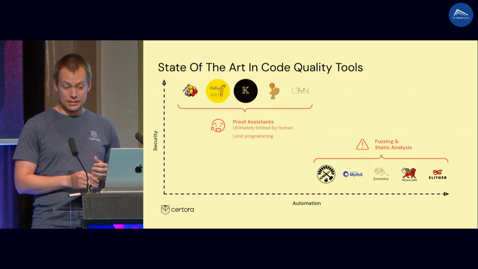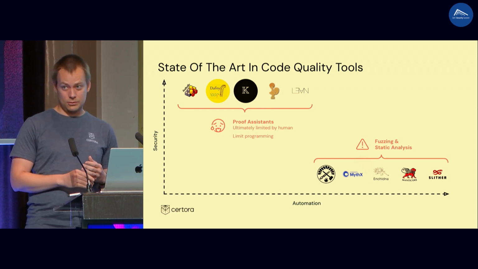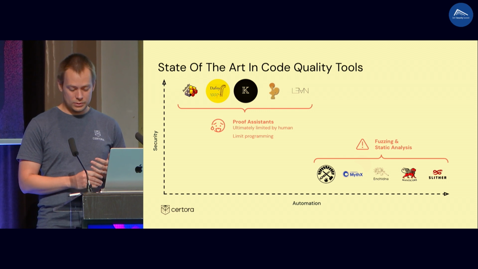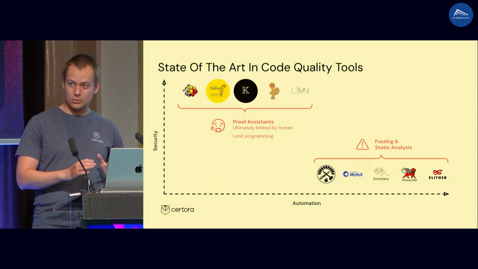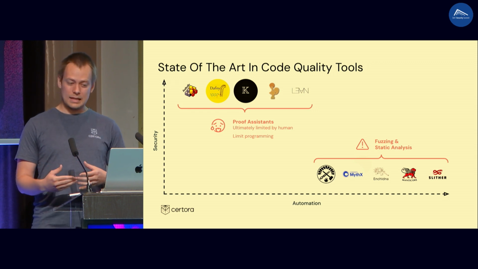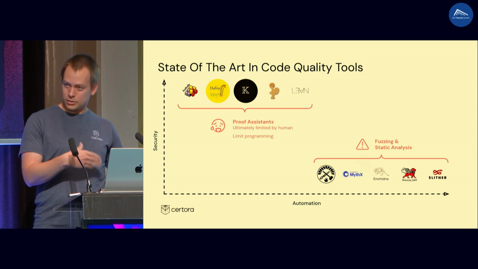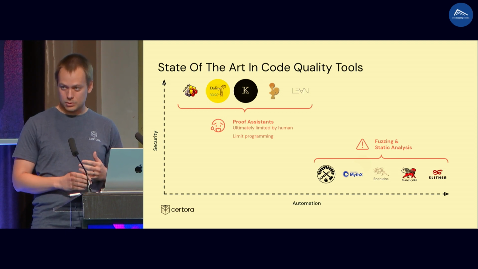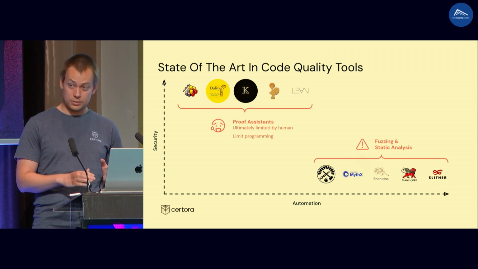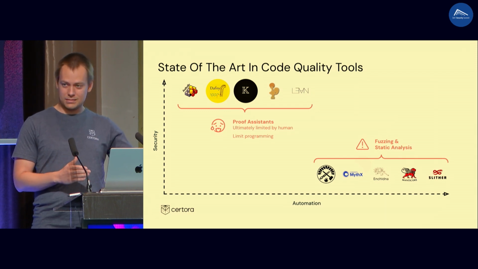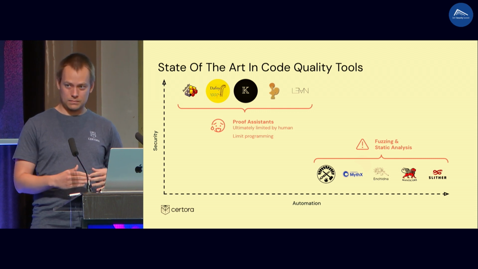On the other side, we have fuzzing and static analysis tools. These tools are easier to use. They are running quite quickly. The user does not need to really know how these tools work. And if you change your code, you can just run the tool again, and it gives you a quick answer. But these tools are limited in some sense. They can give you false positive or false negative answers, meaning they tell you there is a bug, but it might not be a real bug, or they might miss a bug. They are not exhaustive, okay?